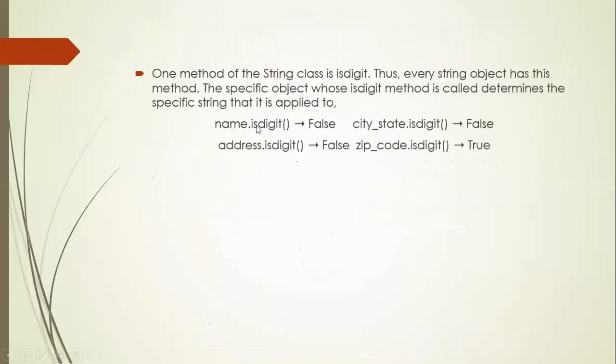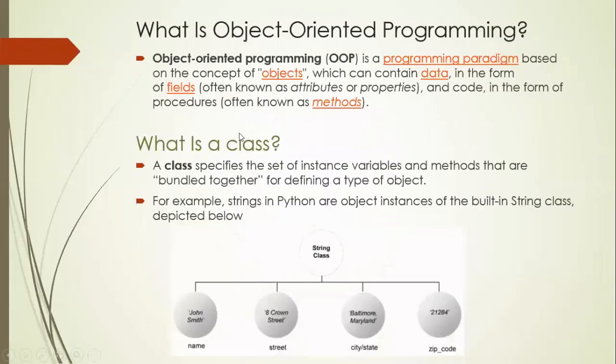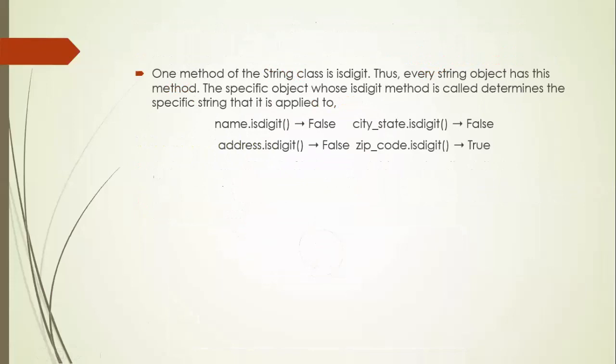Name is an identifier which acts as a reference variable to the string John Smith, and you call on that identifier by using the dot operator a built-in string class method isDigit. This is going to return false because it is not a digit, it is a string.